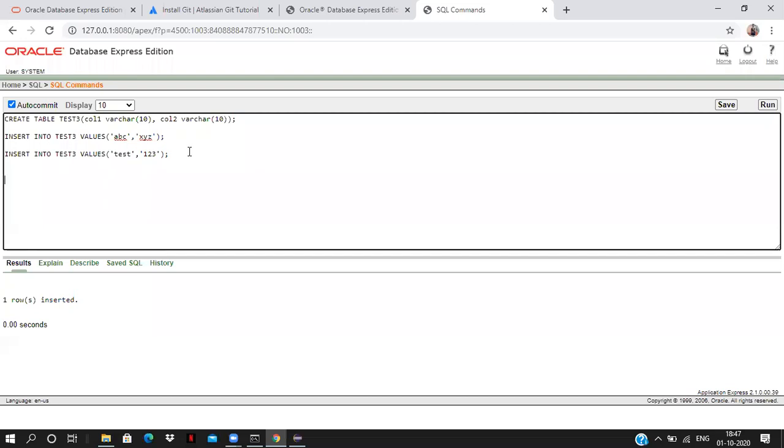Insert into test3 values. First we have to give the keywords insert into. After that we have to give the table name. And we have to give the values keyword. After the values keyword, we can enter whatever column values we want to insert.